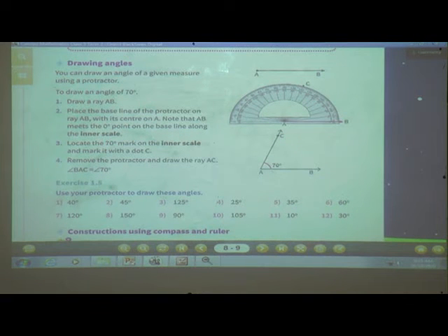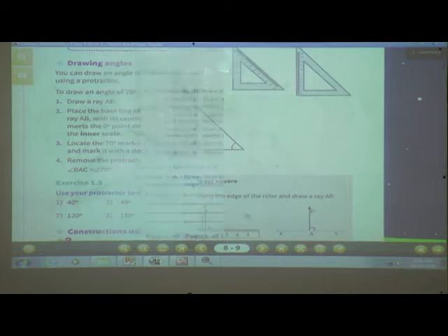Now here the question is: use your protractor to draw these angles. In this way you can draw the angles. If you want to draw the angle on the right side, just take the inner scale, and if you want to draw the angle from the left side, just count by the outer scale. Now constructions using compass and ruler are given here, and after that exercise 1.6 is there.